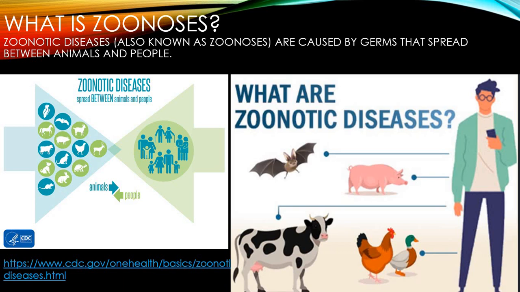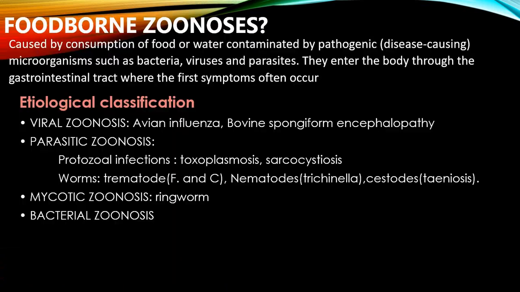My topic is foodborne zoonosis. What is foodborne zoonosis? It is zoonosis caused by consumption of food or water contaminated by pathogenic, that is, disease-causing microorganisms such as bacteria, viruses, and parasites. They enter the body through the gastrointestinal tract, where the first symptoms often occur. The etiological classification of foodborne zoonosis is viral zoonosis, parasitic zoonosis, mycotic zoonosis, and bacterial zoonosis.